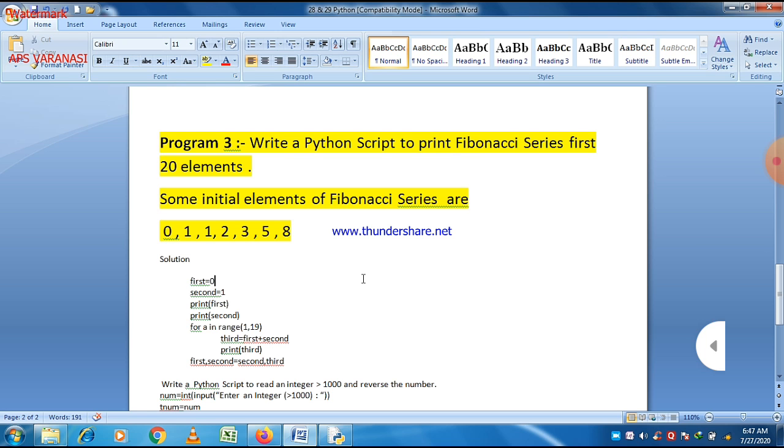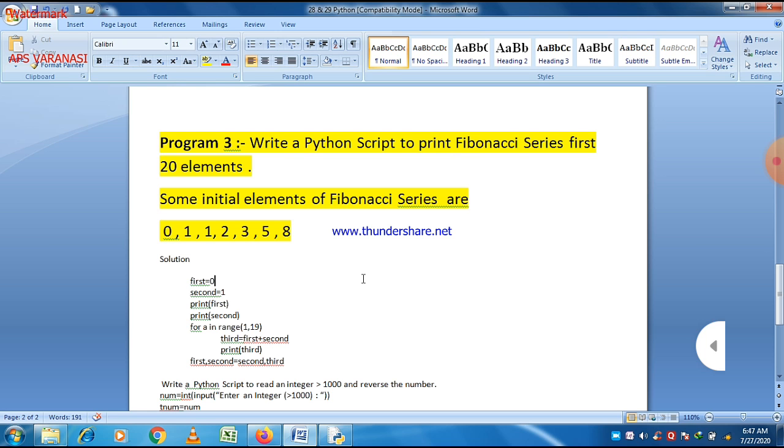In the Fibonacci series, there are different elements, and each and every element is basically the sum of its previous two elements. It is an infinite series, so we cannot print the whole series here because this process goes on. So in a question they may ask you to print the first 20 elements, first 10 elements, or 5 or the first 100 elements. This type of question will be asked in your examination.